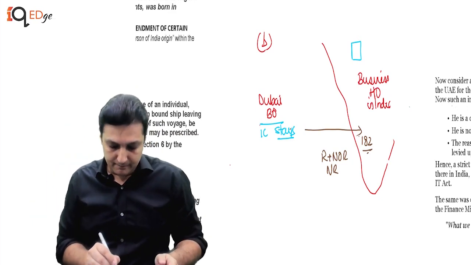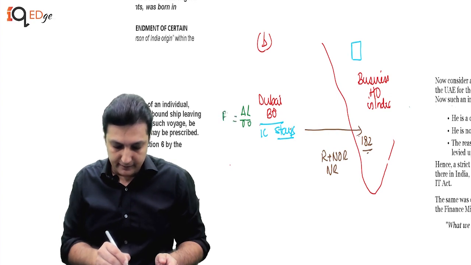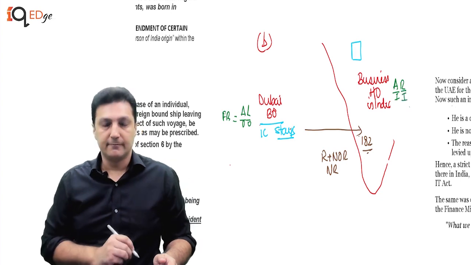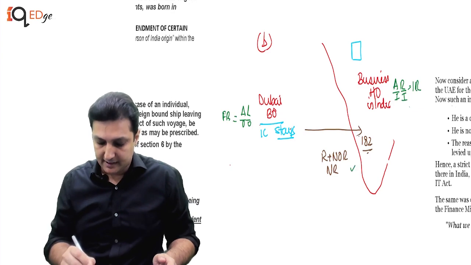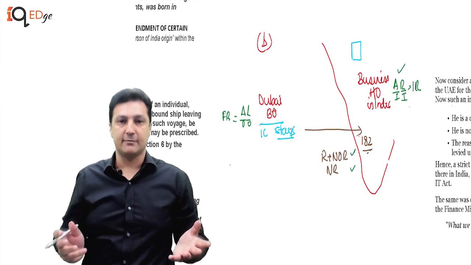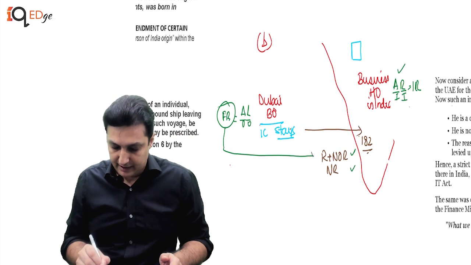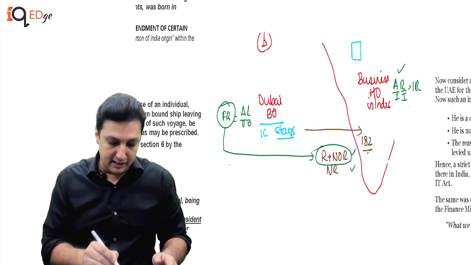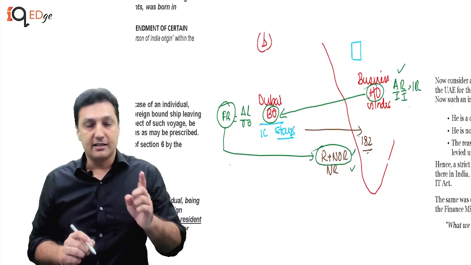In case of NR, this is income accrues outside, received outside. It is foreign receipt. This is income accrues in India, received in India. It's an Indian receipt. Now this business income, remember what is an Indian receipt will always be accessible whether he's a OR, NOR or NR. So this is going to be accessible in India. But this one is the only foreign receipt that the NOR is going to be assessed on. So if you are an R plus NOR, the income of a foreign branch where the control is in India is going to be accessible in India.